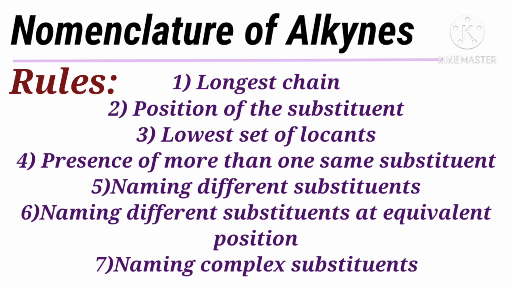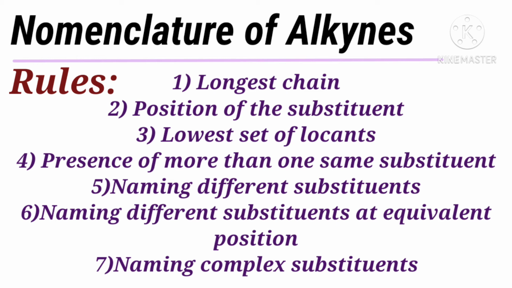Alkanes and alkenes follow this rule, and alkynes also follow it. Next is naming different substituents at equivalent positions. In this case, the numbering of the parent chain is done in such a way that the alkyl group that comes first in alphabetical order gets the lower number.